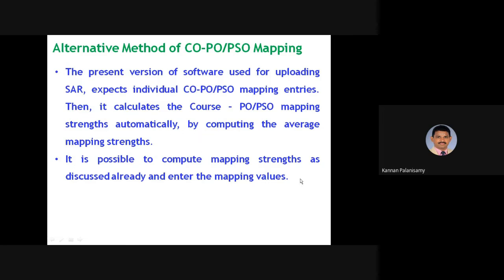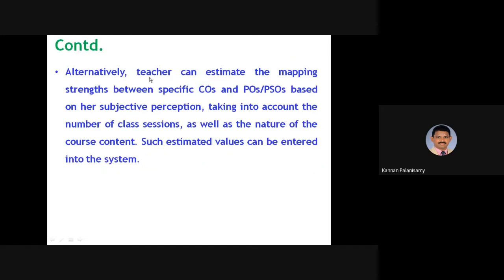And it is possible to compute mapping strength as discussed already and enter the mapping values, right? Alternatively, the teacher can estimate the mapping strengths between specific COs and POs, PSOs based on her subjective perception, taking into account the number of classroom sessions as well as the nature of course content. Such estimated values can be entered into the system.